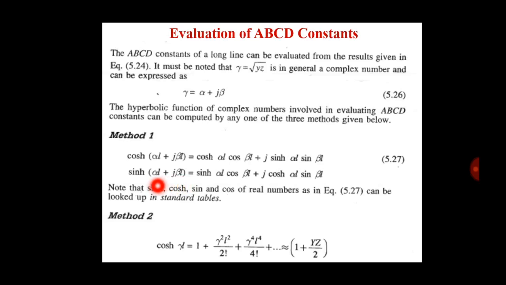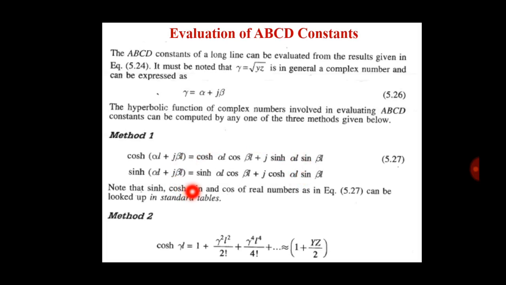Sinh(alpha L plus j beta L) is equal to sinh alpha L cos beta L plus j cosh alpha L sin beta L. So we remember these equations in hyperbolic form.